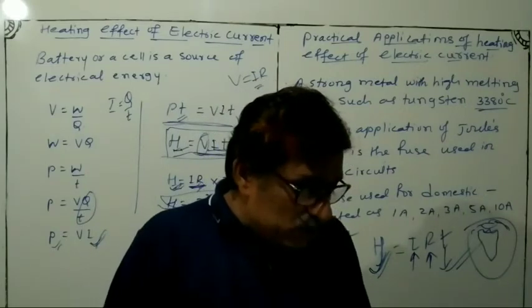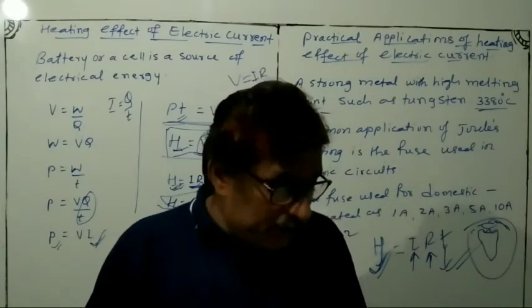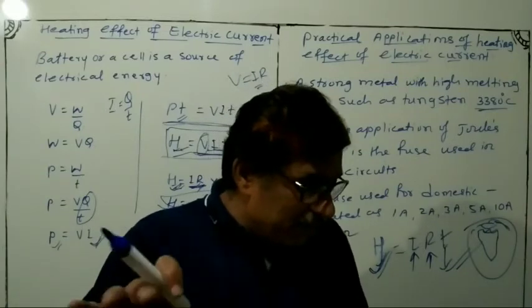The fuse wire is usually encased in a cartridge of porcelain or similar material with metal ends.